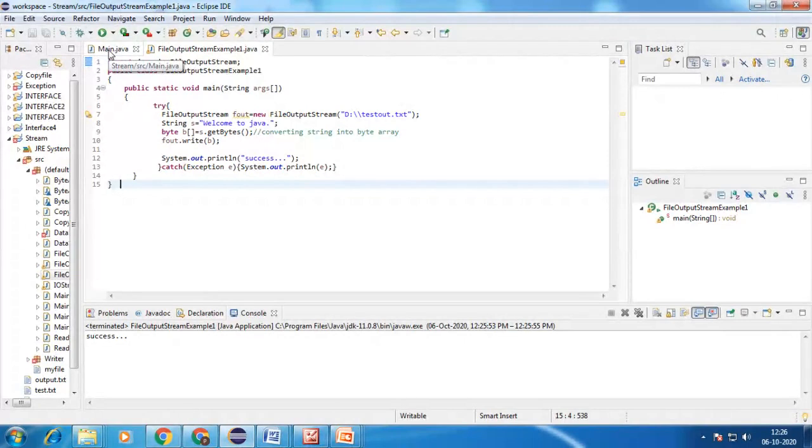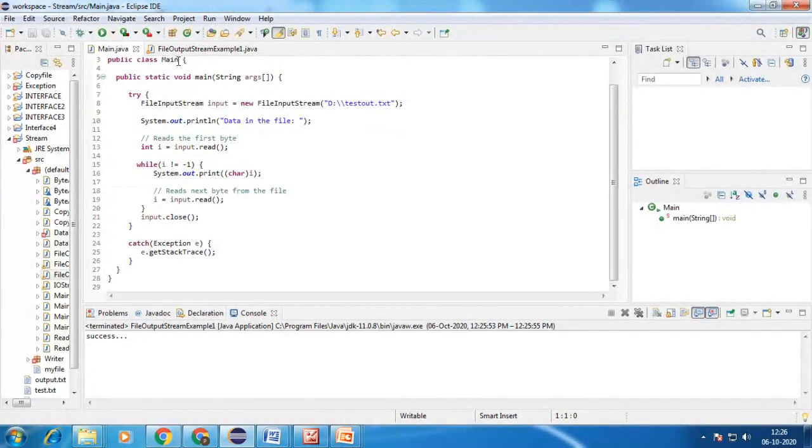Then I will read this file. Previously when I ran this code, there was no file in that desired location, so it did not print any data because it did not read any data. Even though it reads, there is no file, so it does not print any value in that console.